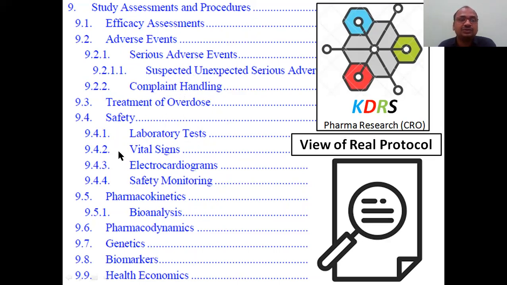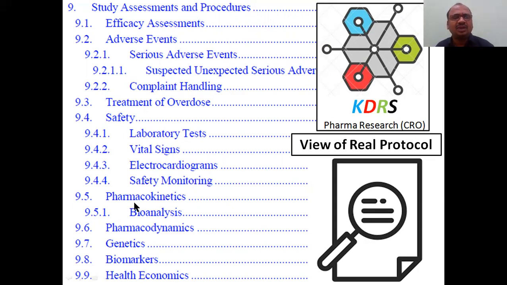Treatment of overdose: in case of overdose, what treatment is given. Safety: what safety measures you have provided to the volunteers. Laboratory tests you did for them, all body parameters, RBC count, WBC count, blood profile, lipid profile, everything you have to do for all volunteers. That's your job.